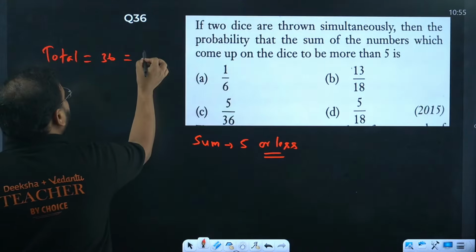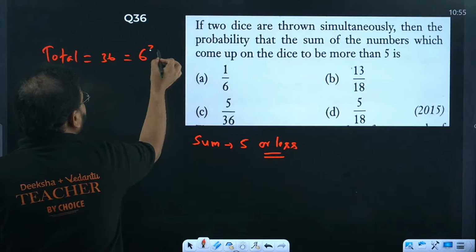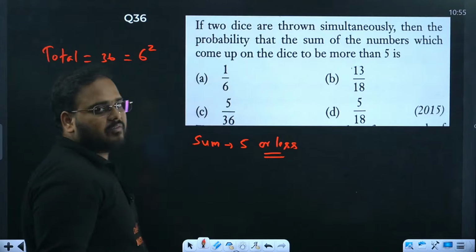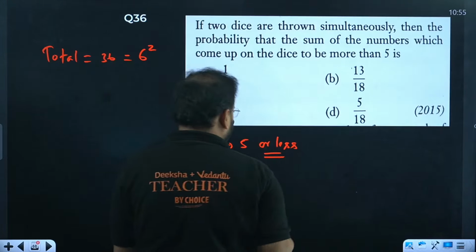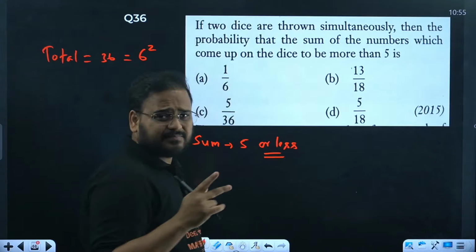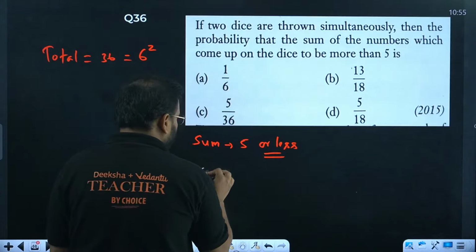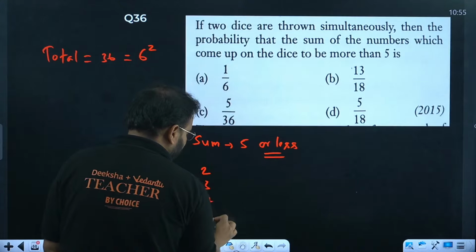So in one event, you get 6 outcomes and we have a total of 2 dice thrown. So the total number of outcomes is 6 squared, so 36. Sum of 5 or less. Let's say, can the sum be 1? No. Sum can be 2, 3, 4 and 5.